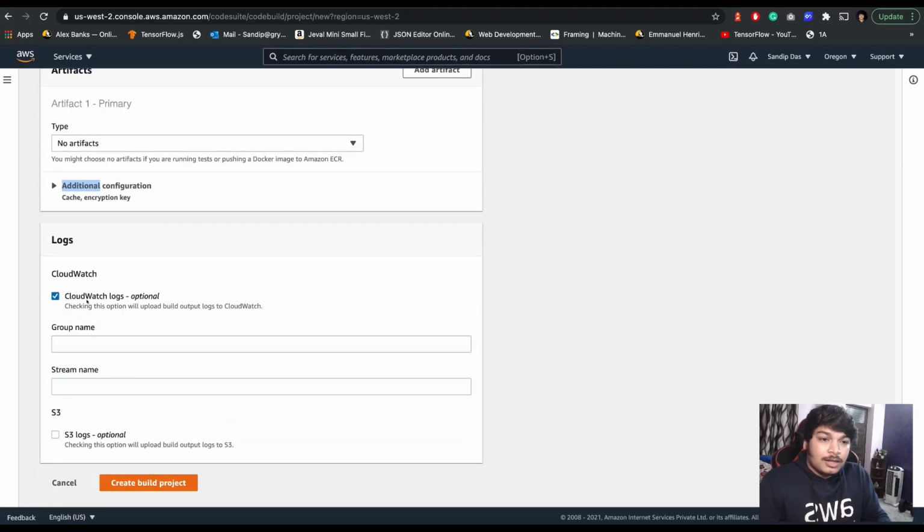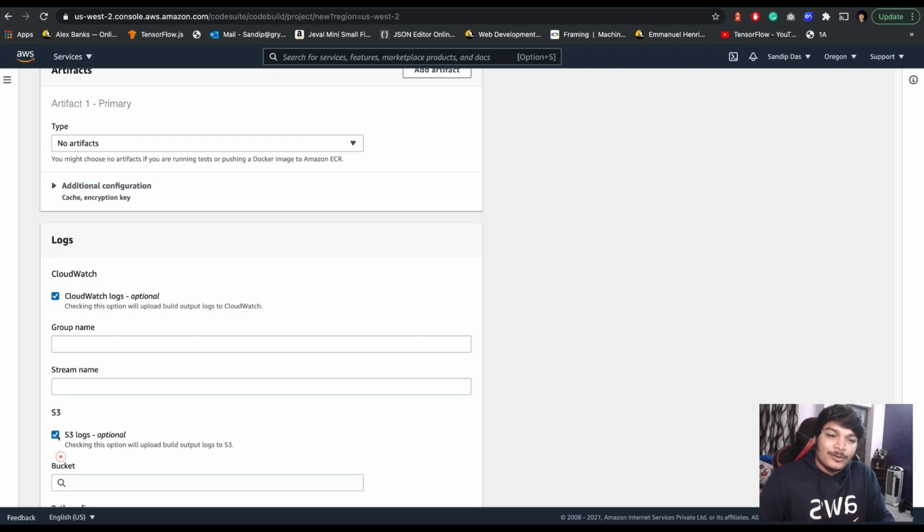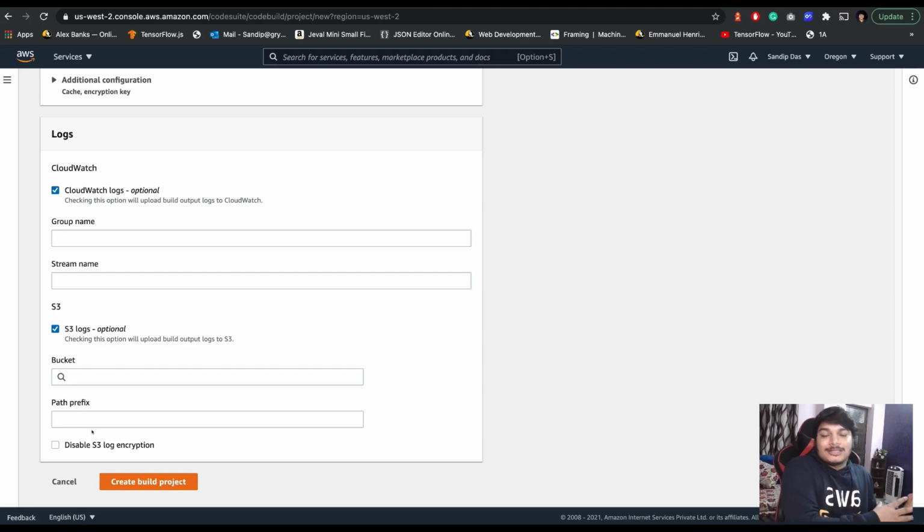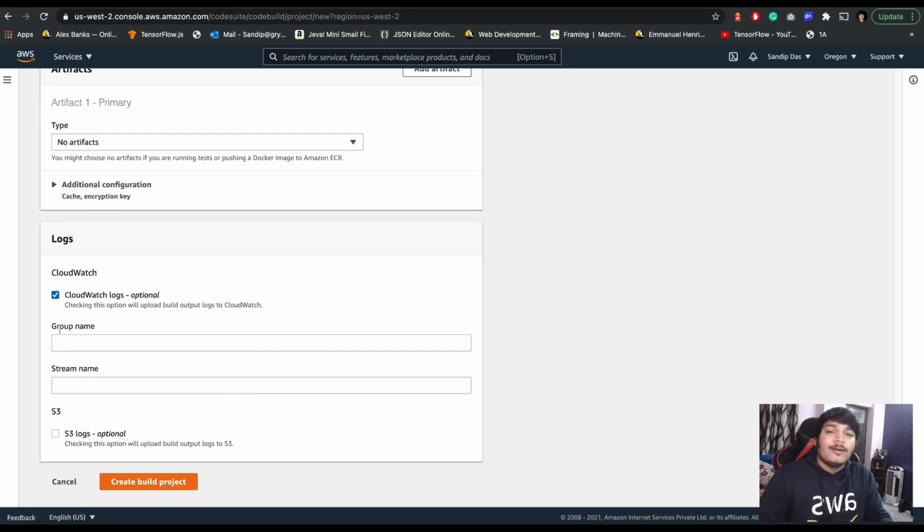Now, CloudWatch logs, yes. Anything happening, you want to track it. You have to track it somewhere, right? Because ultimately, after the build is done, the Docker container that ran will get destroyed, and then you will not have the logs anymore. If you want to see what went wrong or what the bug is, you cannot do that. So enable this one for your own good. For later use, you can even enable S3 logs, stored in S3, and do some analysis, whatever you want to run. For this project, I'm not doing it, but you can do it.